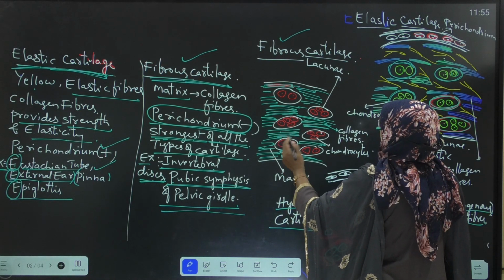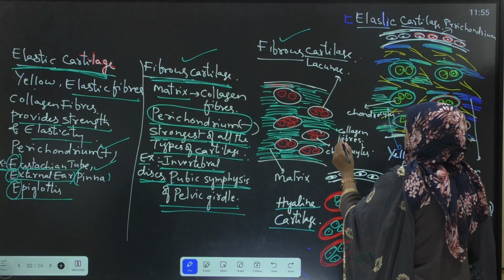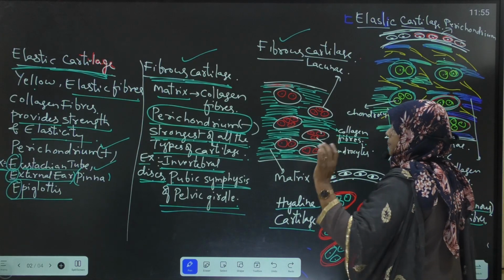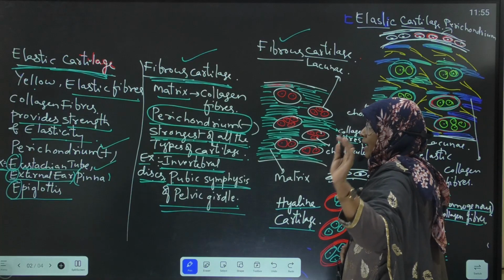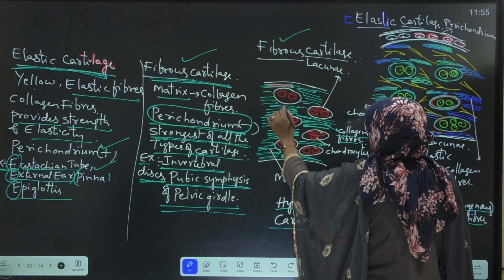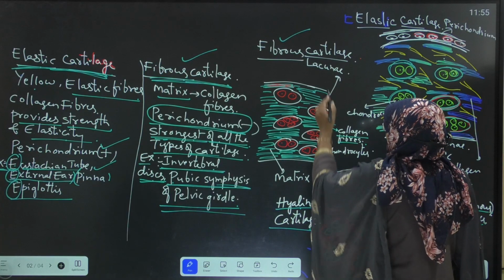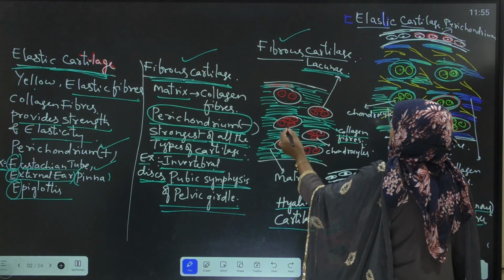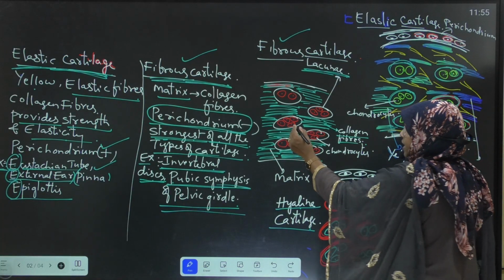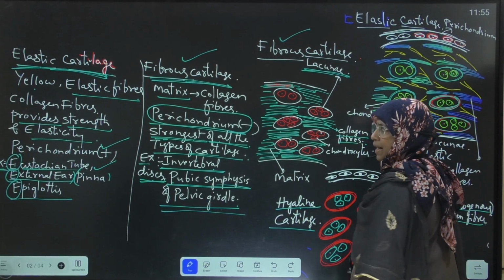Matrix consists of many parallelly arranged collagen fibers. Yellow elastic fibers are absent. Next, in the matrix, fluid filled spaces are present. They are called lacunae. This lacunae encloses 2 to 4 chondrocytes.